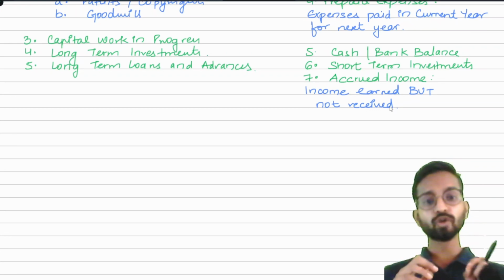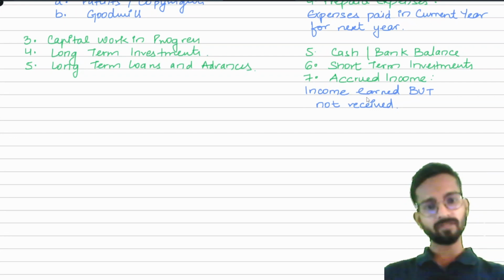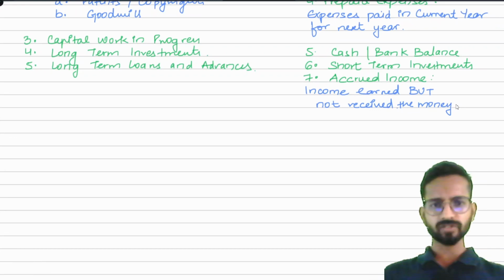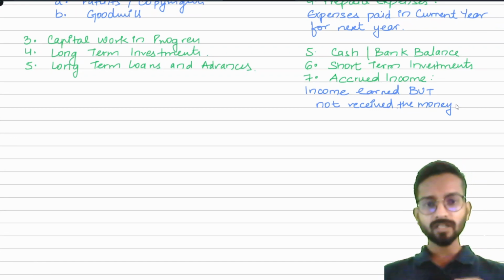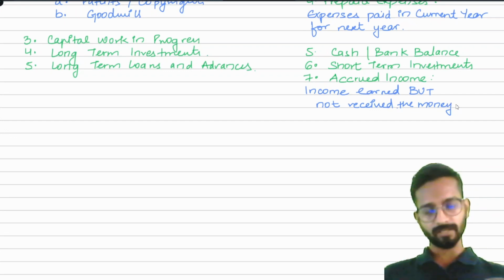It means it is my accrued income. That is when I have earned the income but I have not received the money. That is my accrued income, because I will get it within 2 or 3 months, that is within 12 months from the year end. If we receive that, that is our accrued income in the current assets.